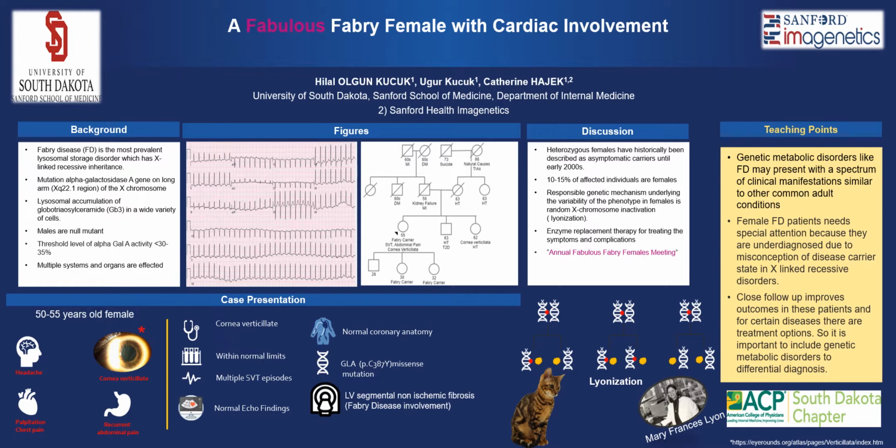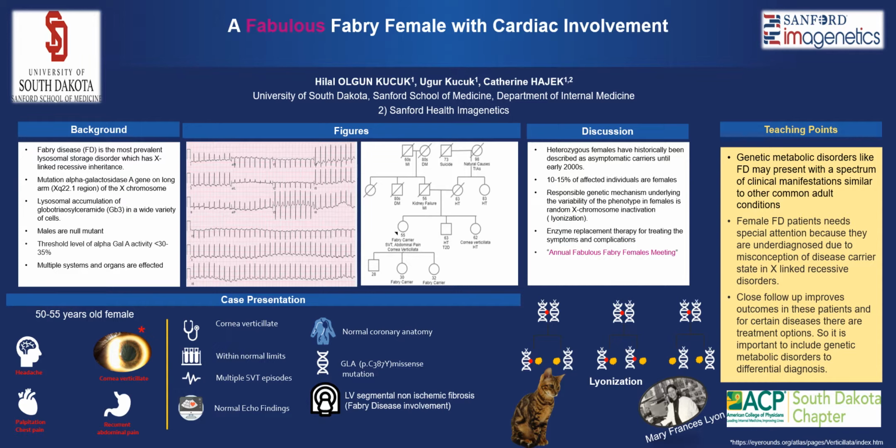Mutations in the GLA gene result in a deficiency or lack of the enzyme alpha-galactosidase A, which leads to lysosomal accumulation of glycosphingolipids, major one being GB3, in a wide variety of cells. Males with the classic form of Fabry disease are null mutants, which means they have almost no enzyme activity, whereas females and atypical variants have higher enzyme activity. The threshold level of alpha-galactosidase A activity, below which clinical manifestations are seen, is around 30 to 35%.